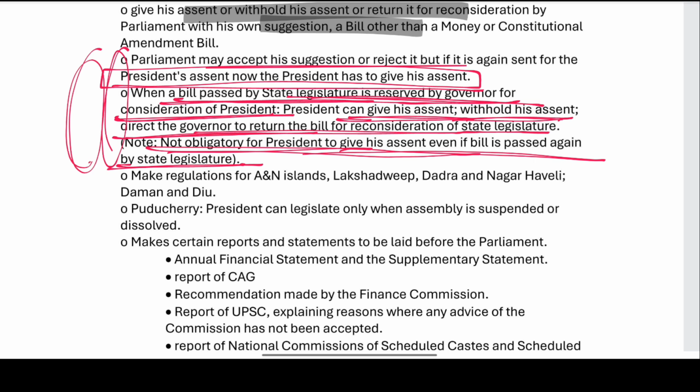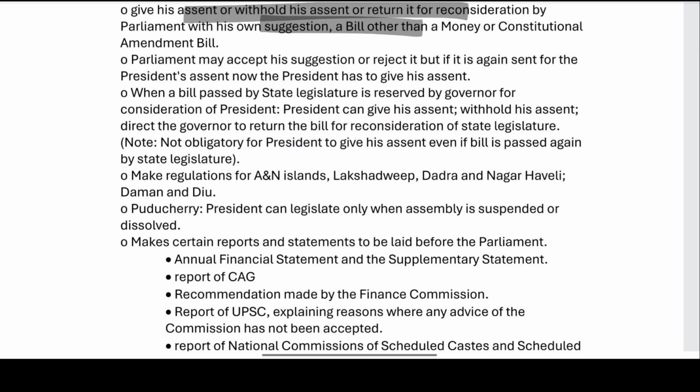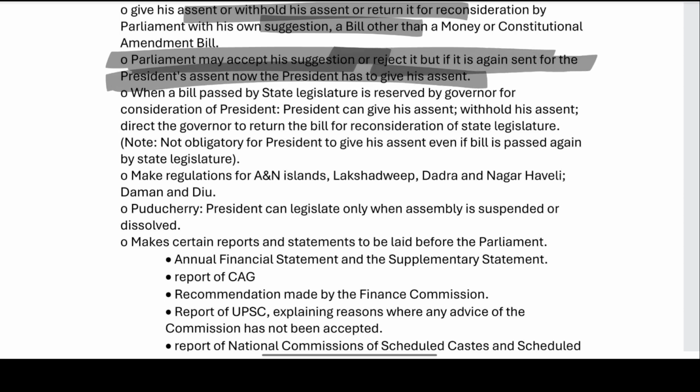Now, let us discuss these 3 alone. What does it say? If the Parliament is accepting his suggestions or not, right, the Parliament is accepting his suggestions or rejecting them, but it is sending the bill again, then the President must act on the bill. They say that the President must compulsorily act on the bill.